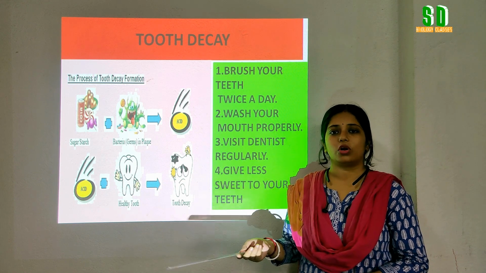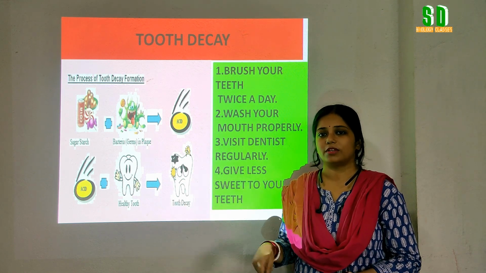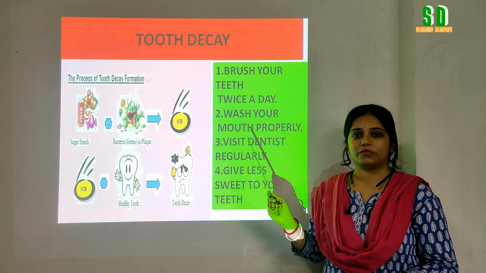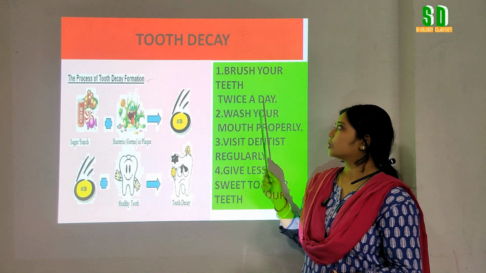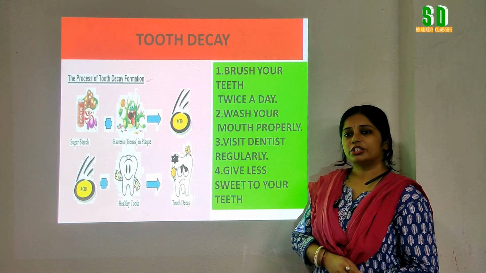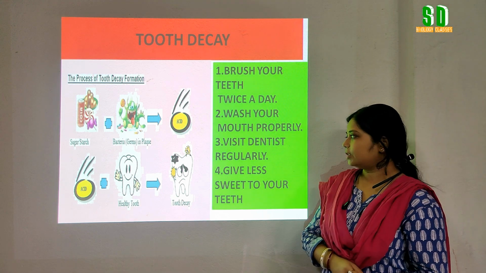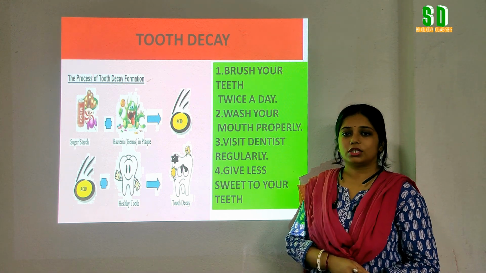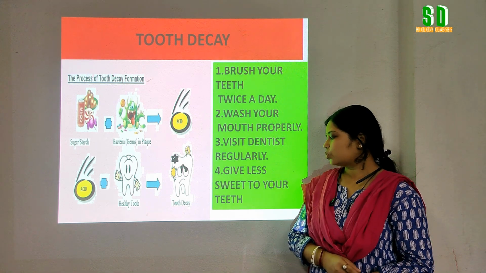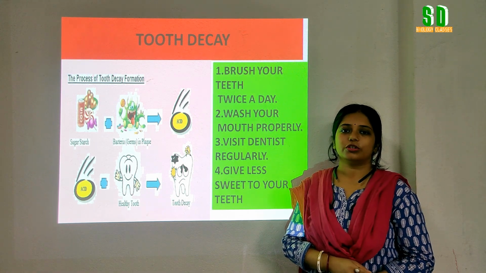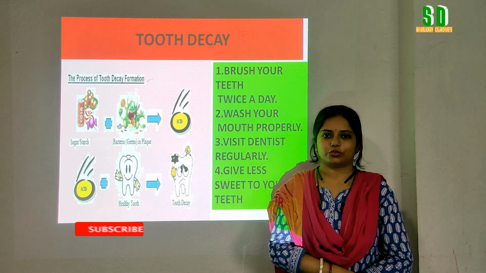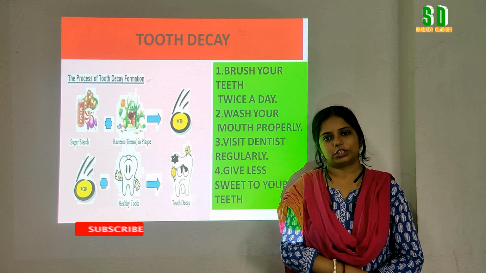But what are the ways by which we can prevent tooth decay? We should follow these steps to prevent tooth decay. What are those? First of all, we should brush our teeth twice a day, and wash our mouth after each and every meal. We should visit the dentist regularly, and also we should eat less sweet and eat more fruits and vegetables. So these are some steps that we should follow to prevent tooth decay.